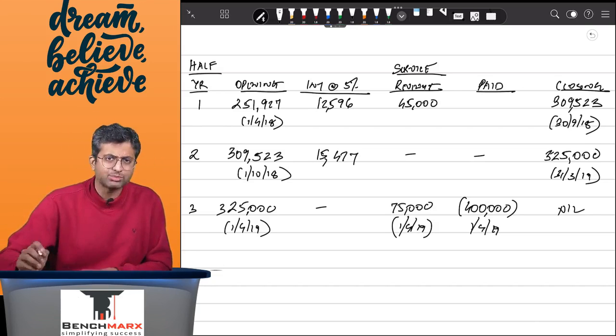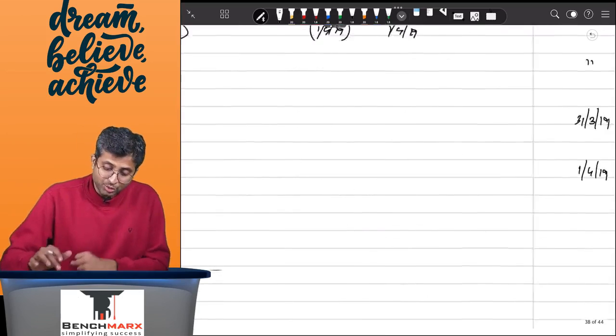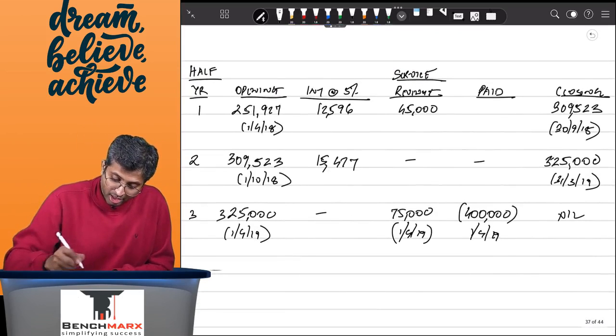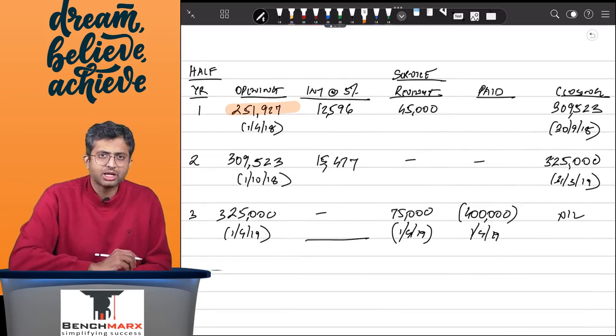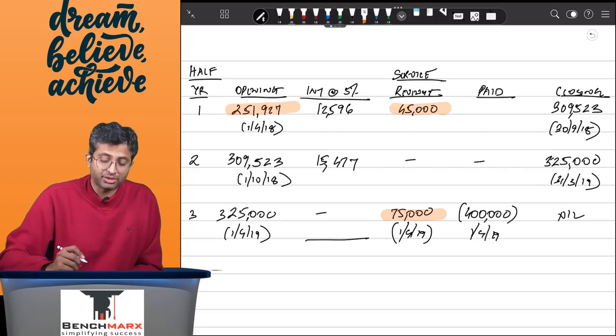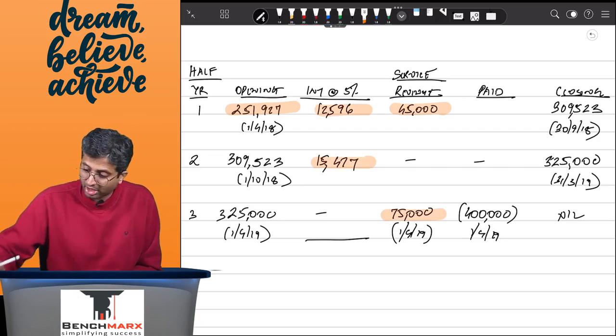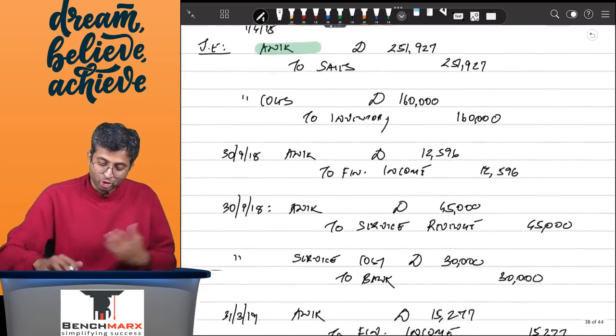Your ANIC balance becomes nil, and ANIC is paying you a total of 4 lakhs, within which 2,51,000 for the products, 45 and 75 for the service, and if I total up 12,596 plus 15,477, that is around 28,073 for the time value, and that is your total consideration.